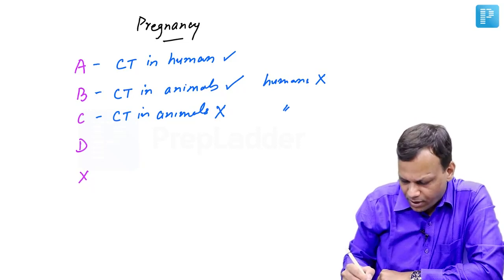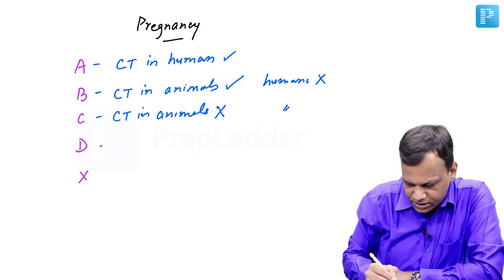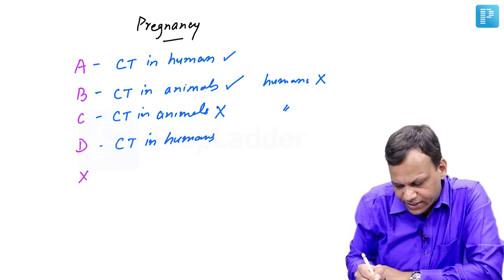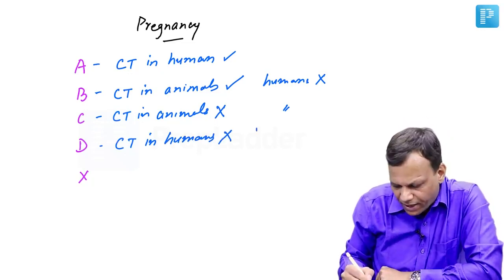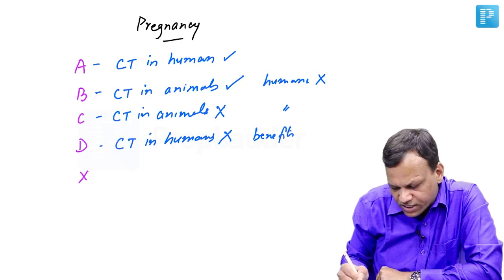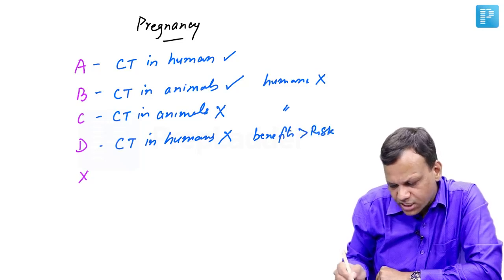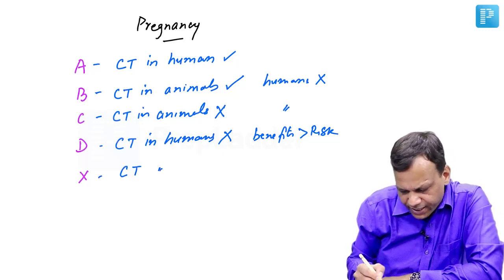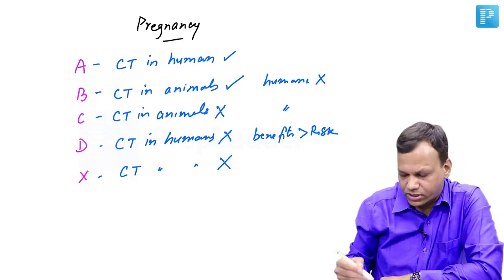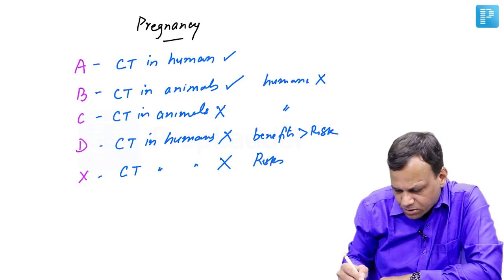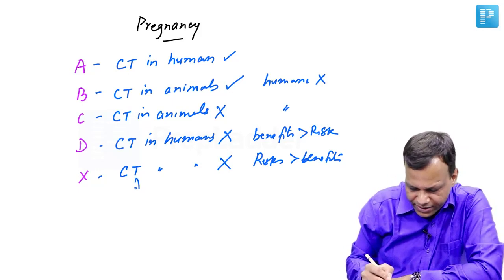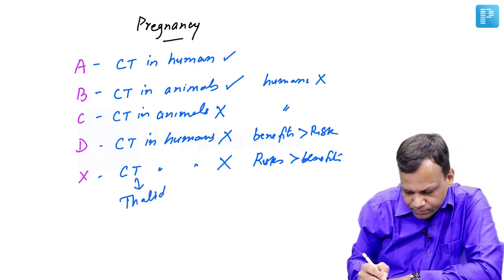But category D, in which clinical trials in humans have shown that the drug is teratogenic. But the benefits of the drug outweigh the risk to the patient. So still we can use it sometimes. But category X are the drugs in which clinical trials in humans show that the drug is teratogenic, and also the risks are much more than the benefits. So they are absolutely contraindicated in pregnancy, like thalidomide.